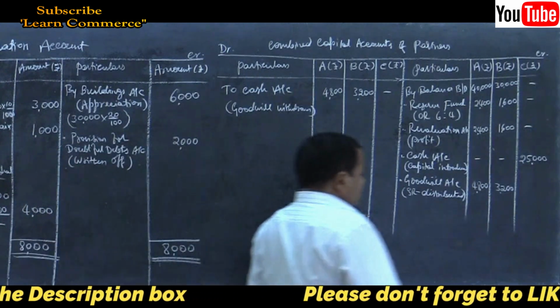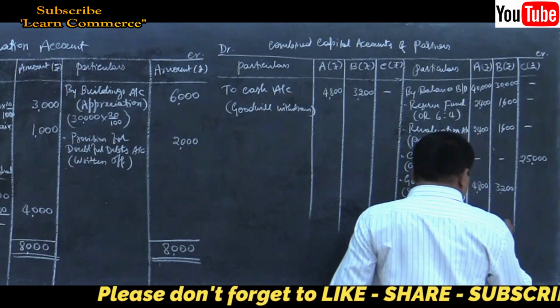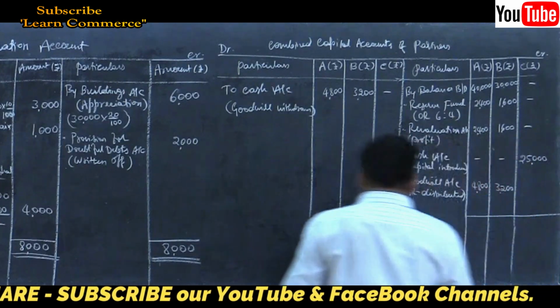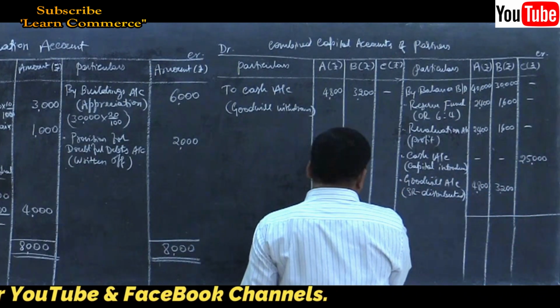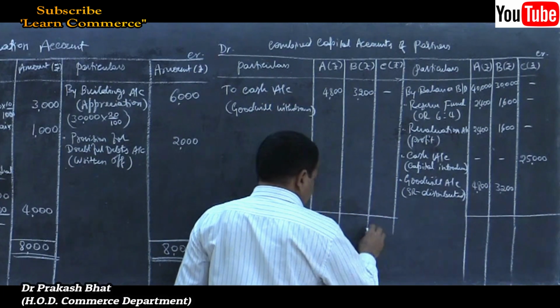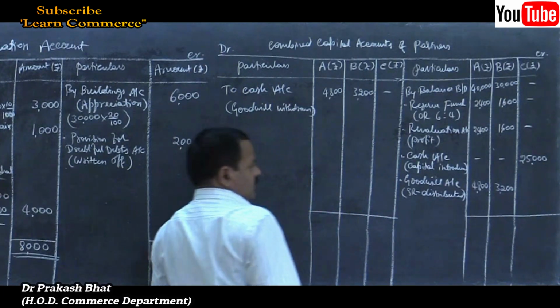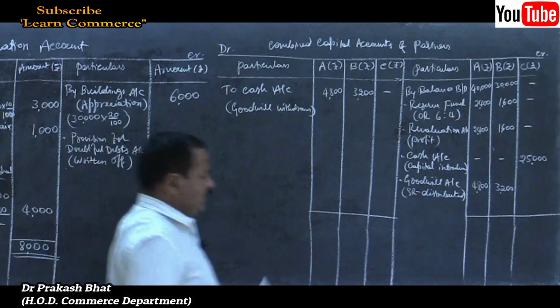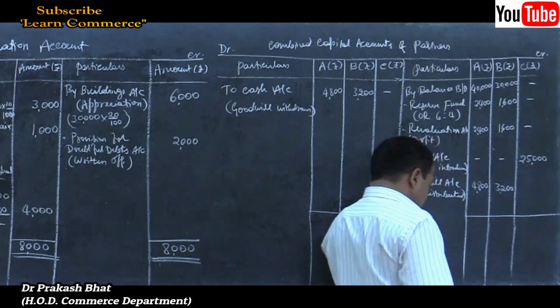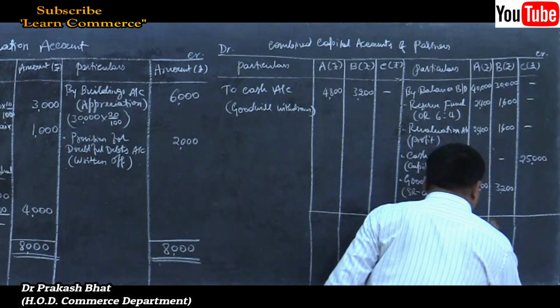Close the capital accounts, write the total. Here A's column total is 49,600.